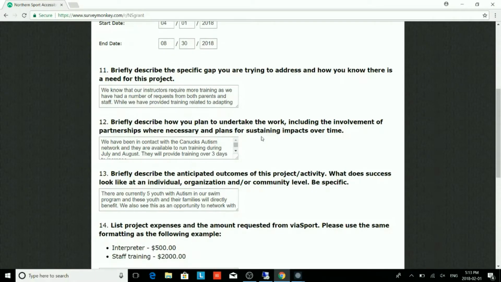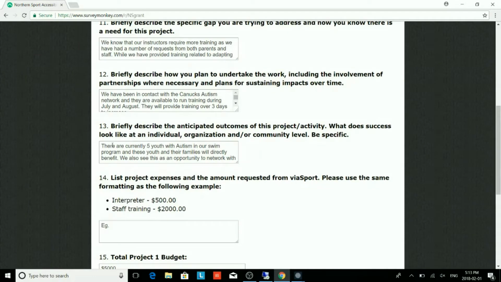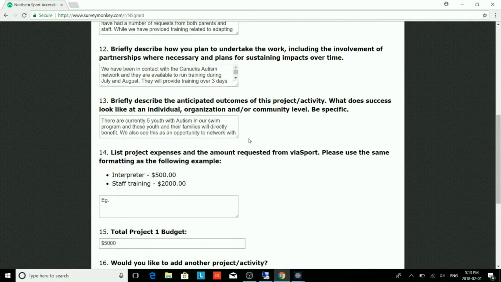Lastly, you'll briefly describe what you think the intended impact of this project or activity will be, describing what success looks like at an individual, organizational, and/or community level.